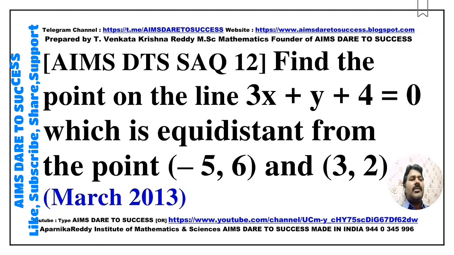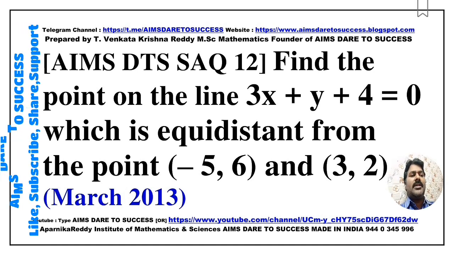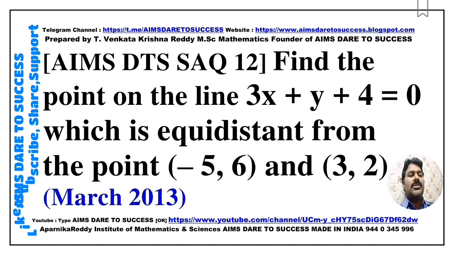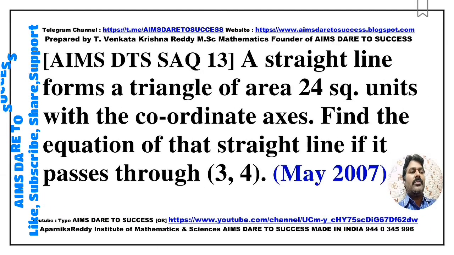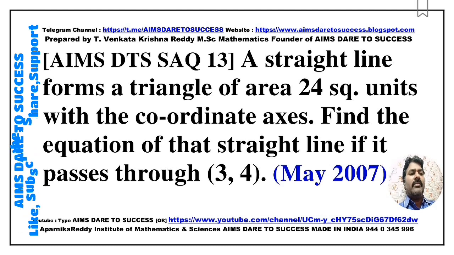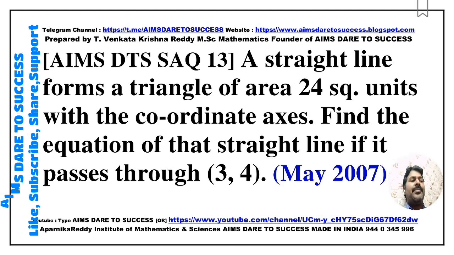Next, SAQ 12. Find the point on the line 3x plus y plus 4 equals 0 which is equidistant from the points (-5, 6) and (3, 2). This question came from March 2013. Next, SAQ 13. A straight line forms a triangle of area 24 square units with the coordinate axes. Also find the equation of that straight line if it passes through (3, 4). This question came from May 2007.